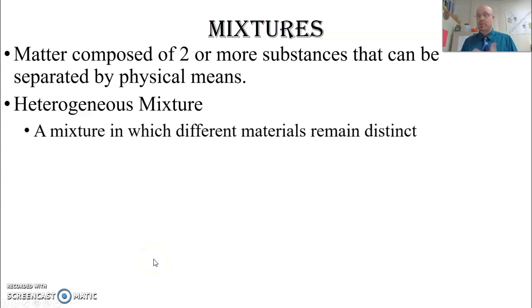Think of a mixture of salt and pepper. You can see the salt, you can see the pepper. We can separate those, even if we needed to pick a grain of salt out grain by grain with tweezers, or we could use something like a sifter because pepper is very light. You can blow the pepper flakes away and leave the salt behind. That would be an example of how we would separate that with a physical means.